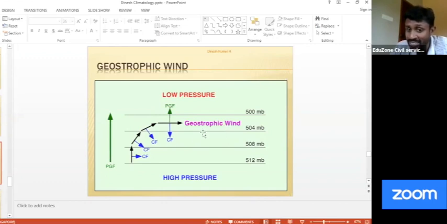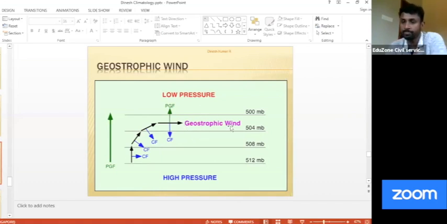And can I say this can be seen in the higher altitude only? At lower altitude the wind velocity is low, and when the wind velocity is low, the Coriolis force is not that strong. At higher altitude wind velocity is very high, and we have clearly studied that Coriolis force increases if the wind velocity increases. When the wind velocity increases, the Coriolis force becomes very strong and it almost equalizes. As a result, the wind starts moving in this direction. Such winds are known as geostrophic wind, and they are ideal wind.